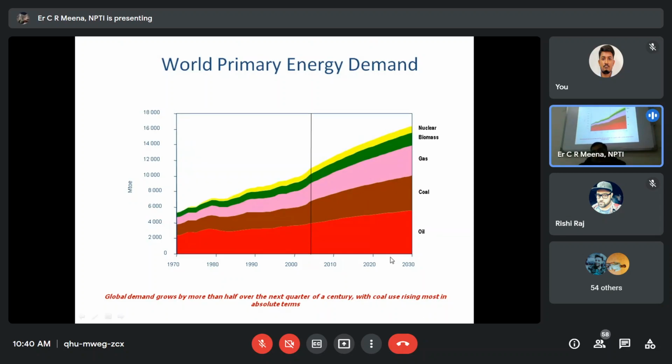This is the oil, because by 2030 global demand goes up by more than half over the next quarter of the century, with coal use rising in most of the absolute terms. This is maximum use and demand, as on date, is in oil, because we are all world. We are not talking about India only. Maximum countries are dependent on oil. Okay, and after that coal, because vehicles and all that we are running with oil, and for coal we have thermal power stations, gas thermal power stations. These come in the thermal category.